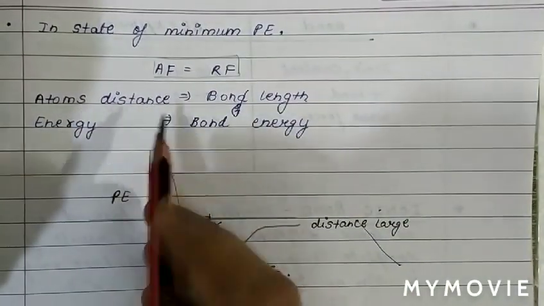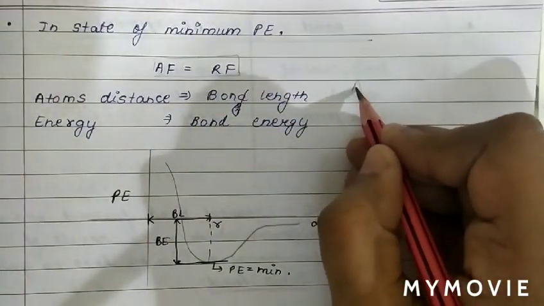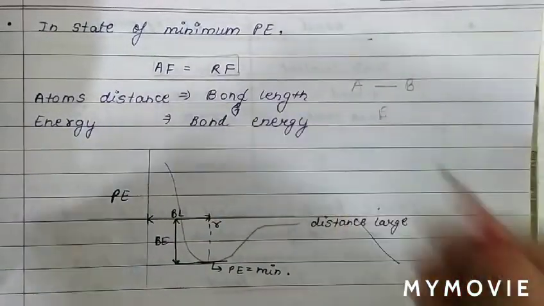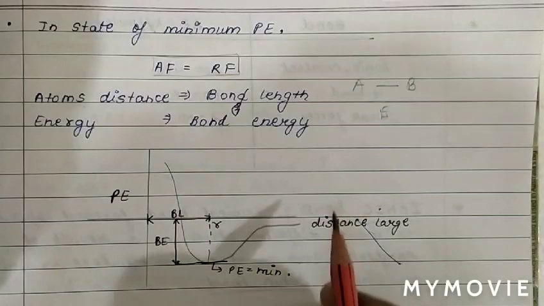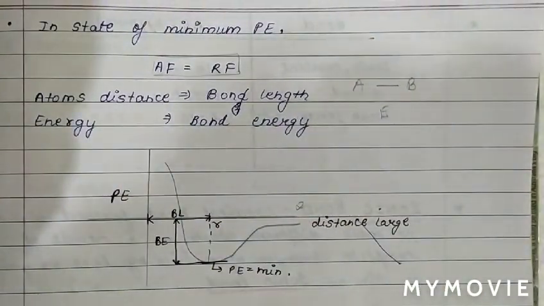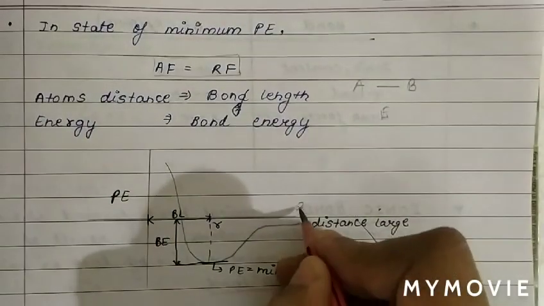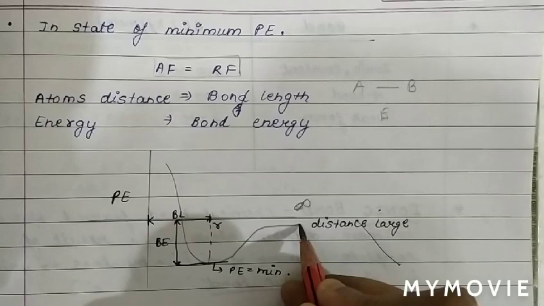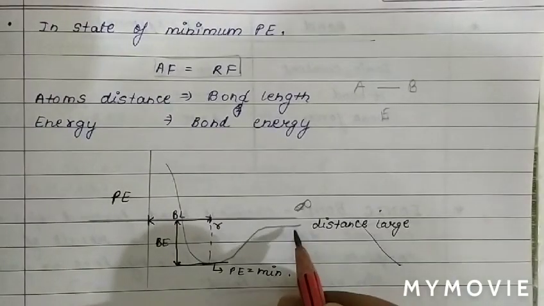One parameter is the atom distance between A and B, and the other parameter is energy. At infinite distance, R is infinity, hence the potential energy is 0.